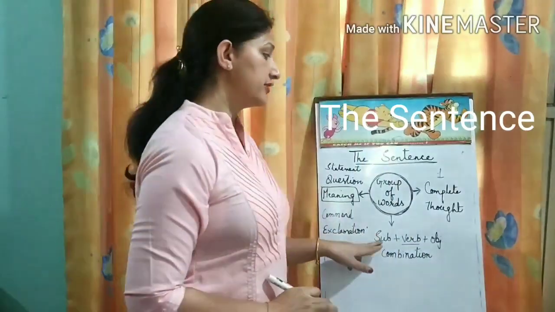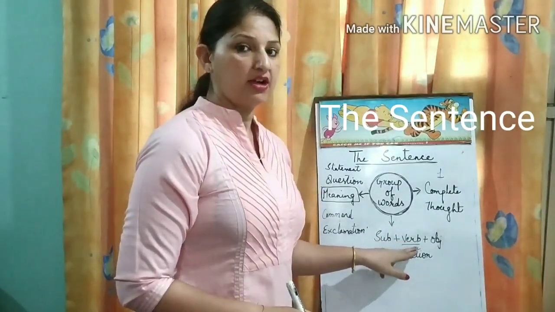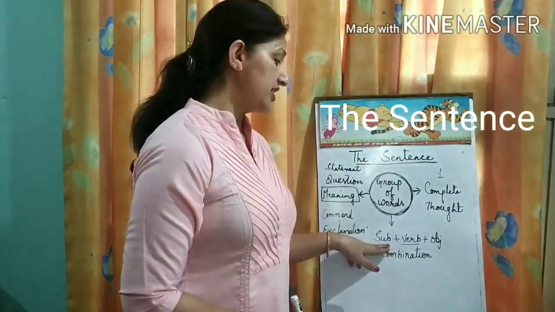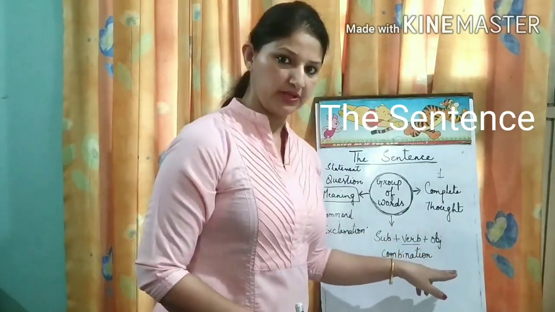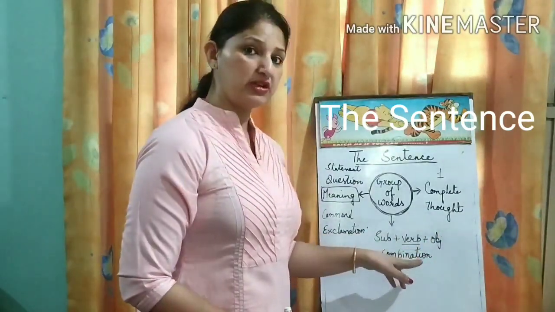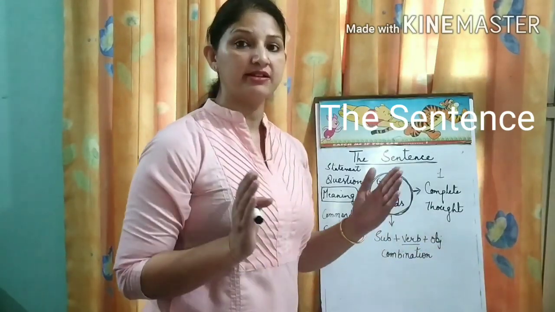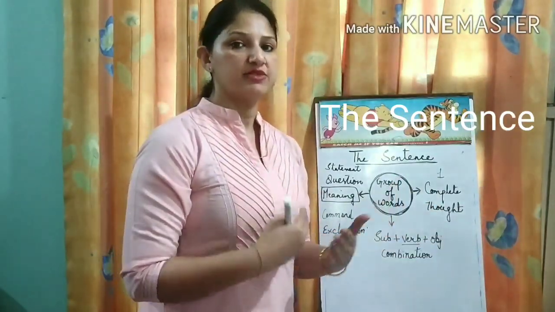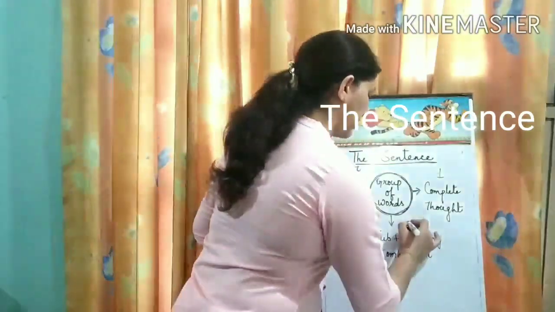Secondly, we studied that in a sentence, it is very important to have a subject and verb combination, right? As per the pattern of the English language, sentences are mainly subject plus verb plus object. The subject is the doer, the verb is an action word that is necessary, and the object is the person who received the action. A complete sentence can be a subject plus verb combination sometimes, and sometimes a subject plus verb plus object combination. This is the second thing that we learned.